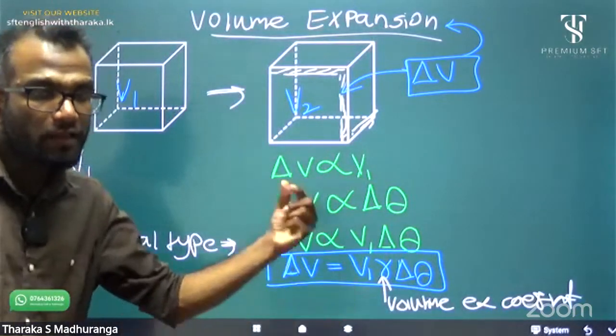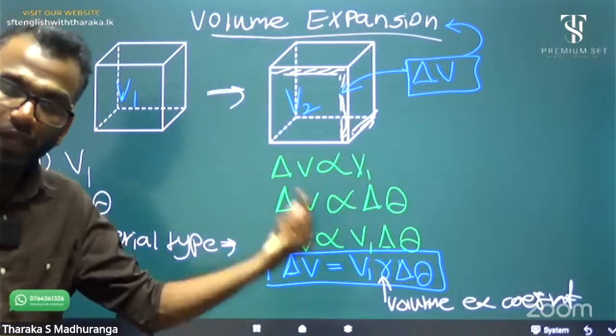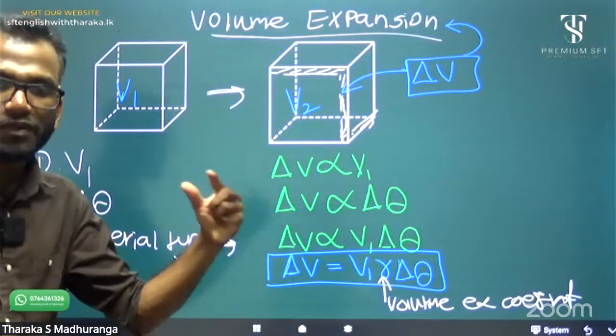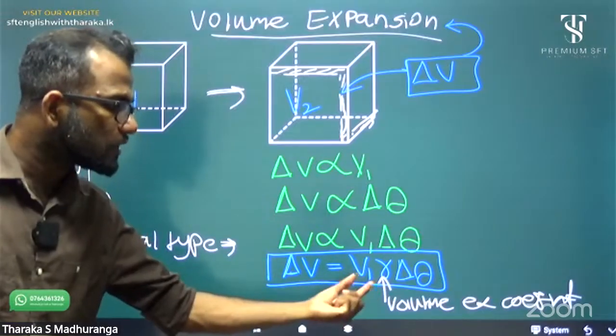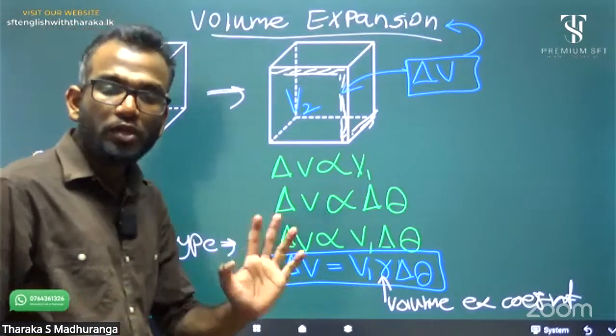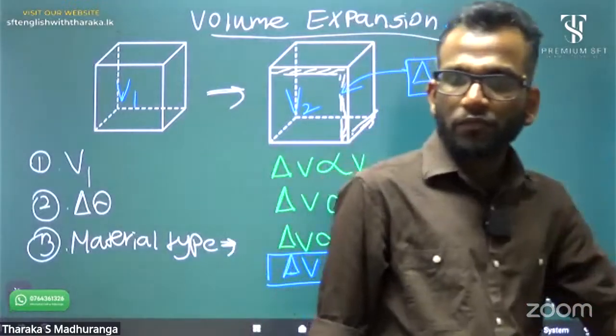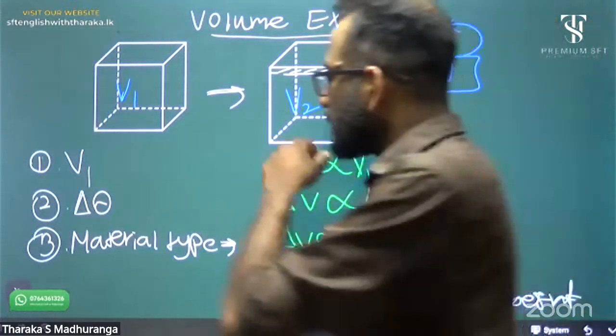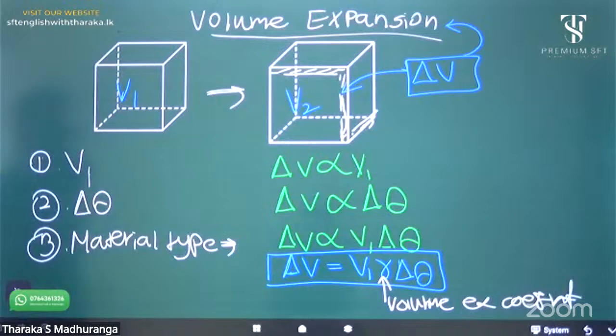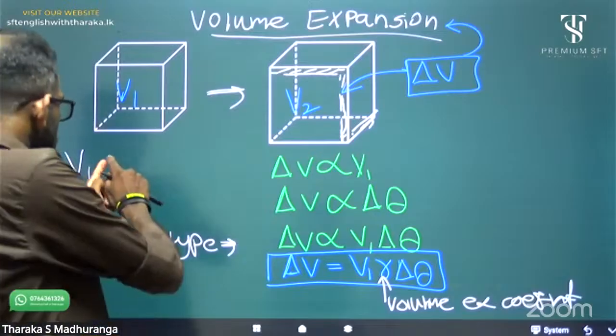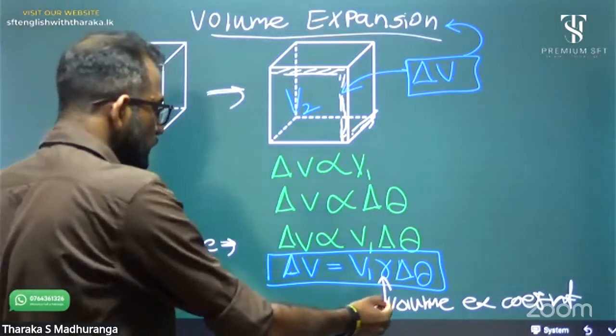Alpha is the linear expansion coefficient, beta the area expansion coefficient, and gamma, the third letter, is the volume expansion coefficient.